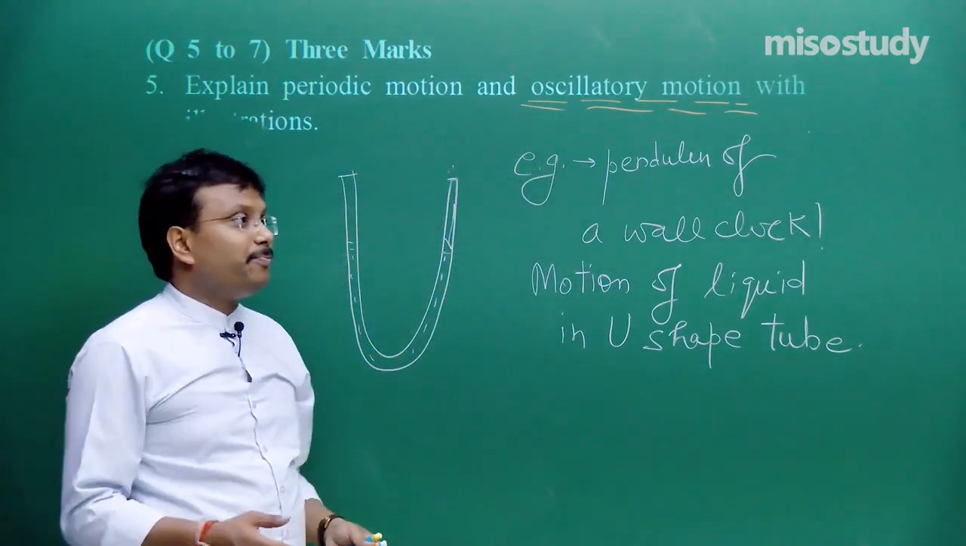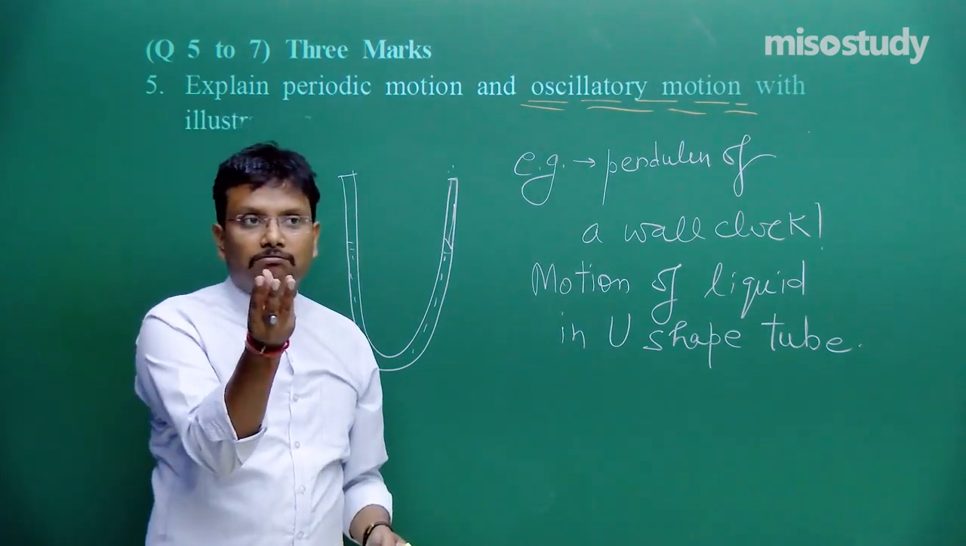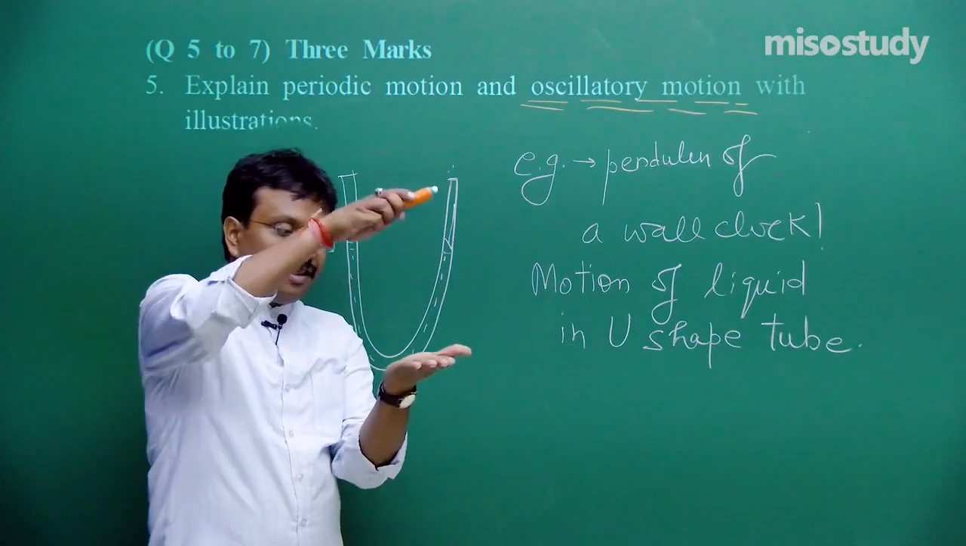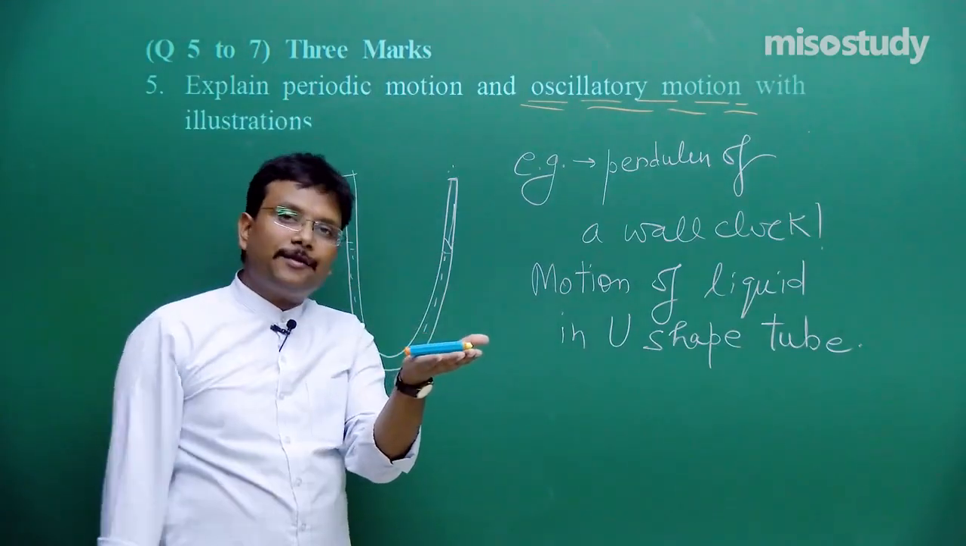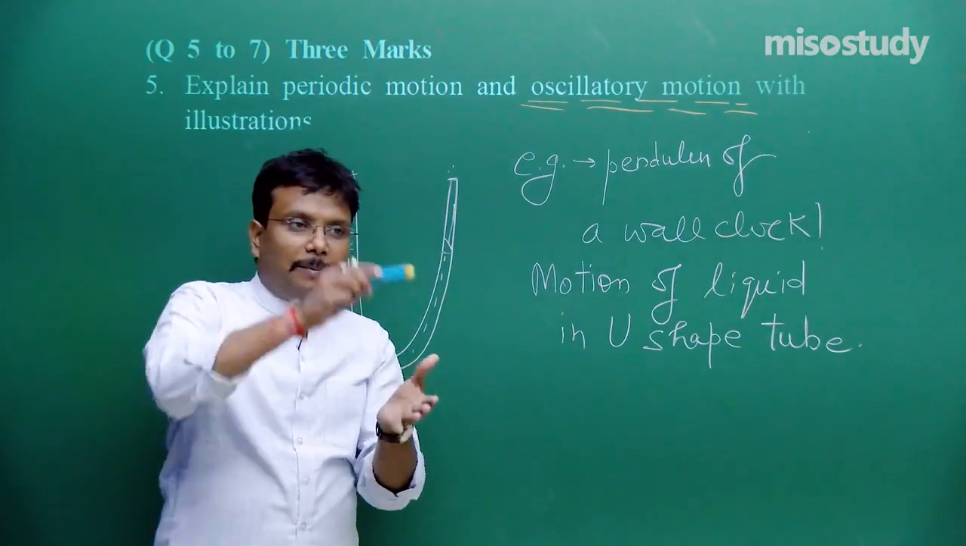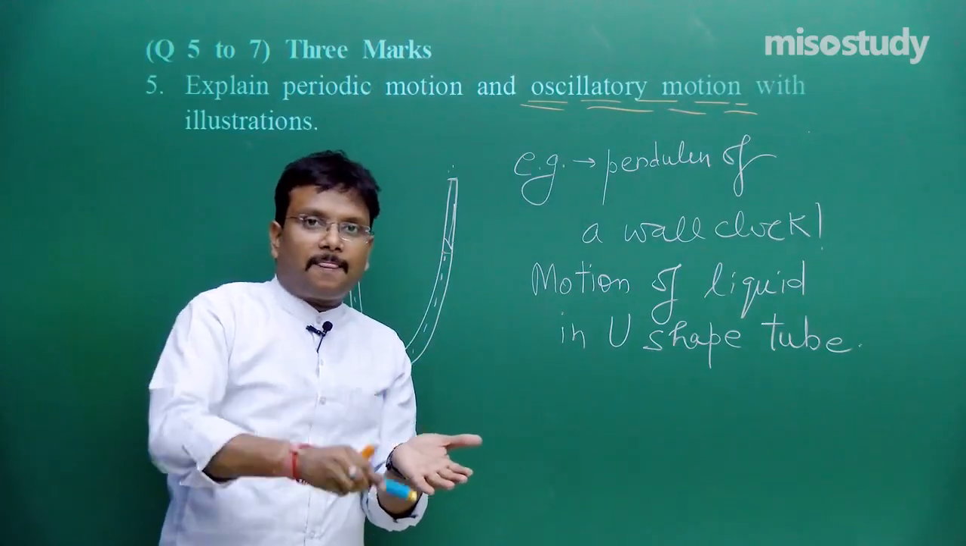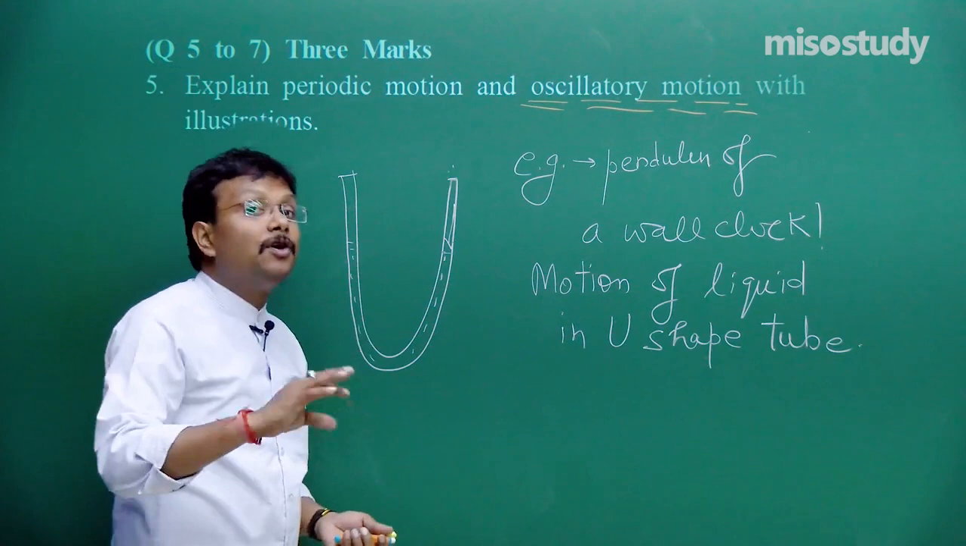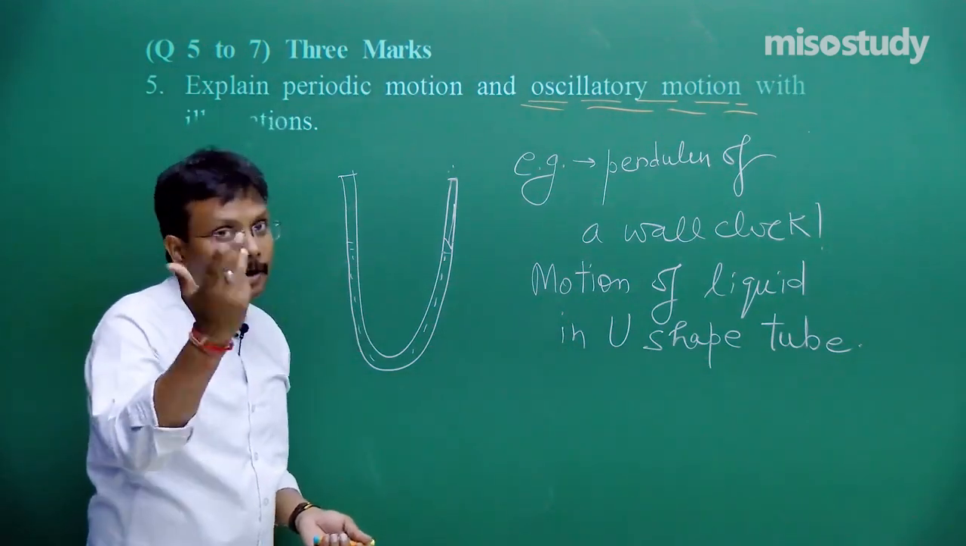One more example, take a small wooden block and take a bucket full of water, place the block on this liquid surface and press it. So what will happen? It will start oscillating like this. That is also oscillatory motion. Fine. Repeating itself to and fro at regular intervals of time.